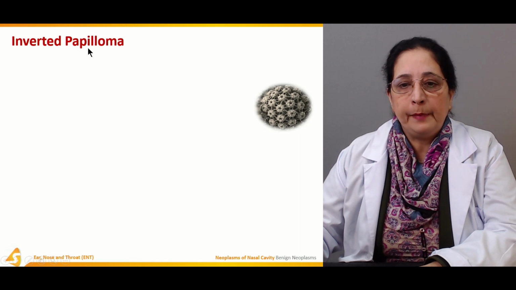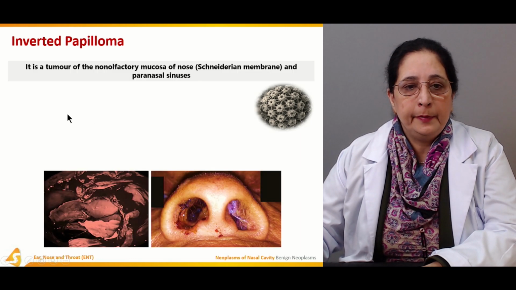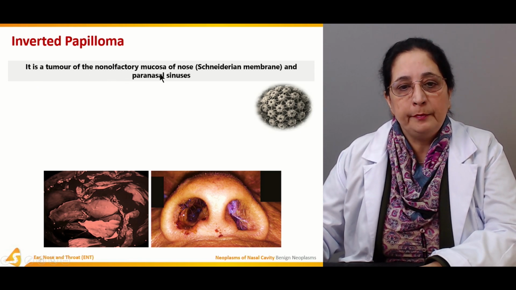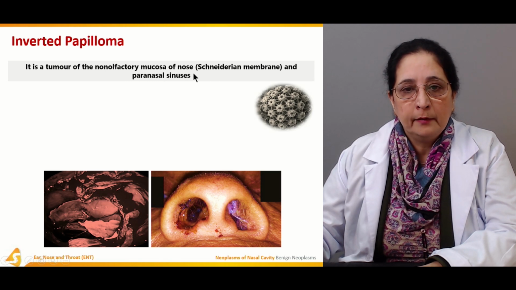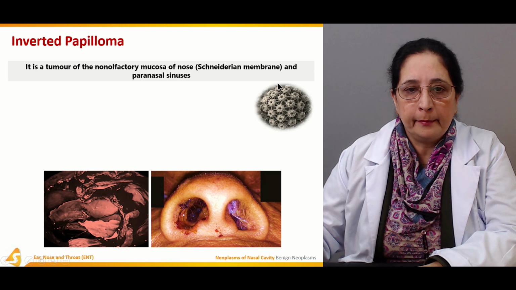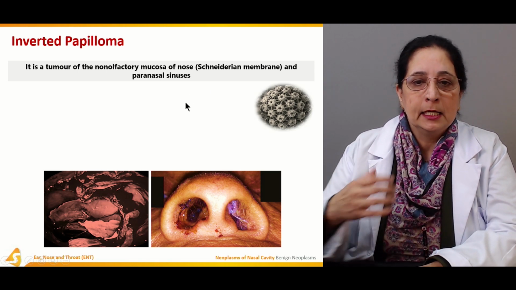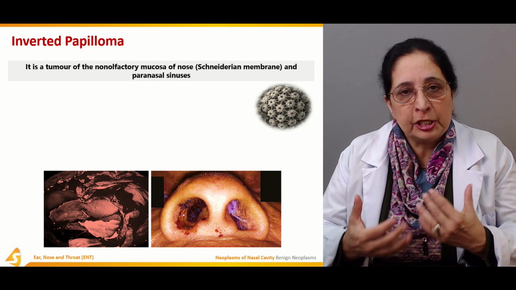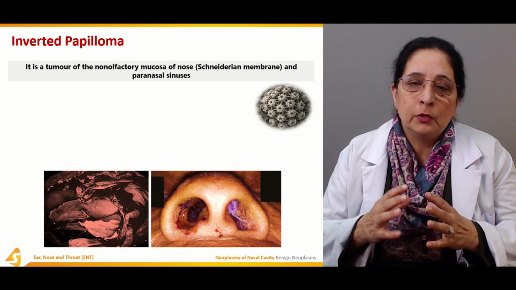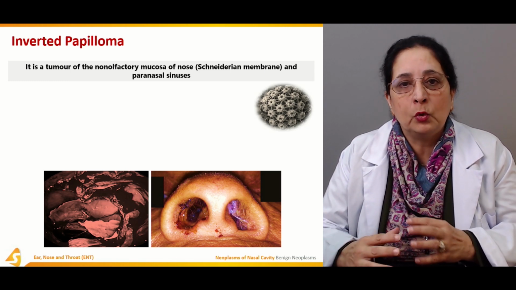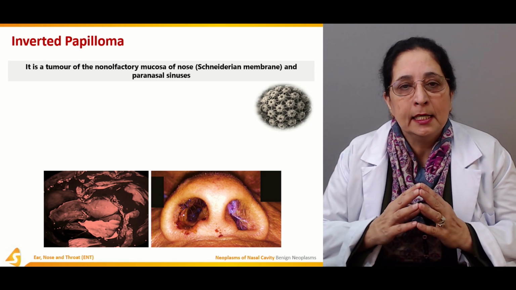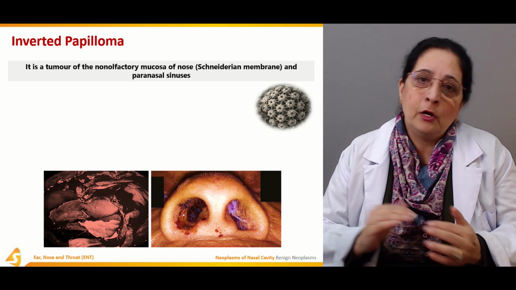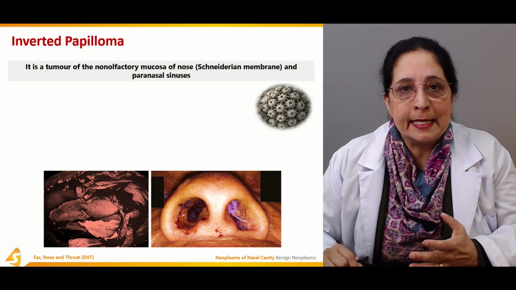Then inverted papilloma. Inverted papilloma is a tumor of the non-olfactory mucosa of the nose, which is known as the schneiderian membrane, and paranasal sinuses. So it is the tumor of the non-olfactory mucosa. Olfaction is the sense of smell. So the non-olfactory mucosa of the nasal cavity is involved in the inverted papilloma, and also the mucosa of the paranasal sinuses.